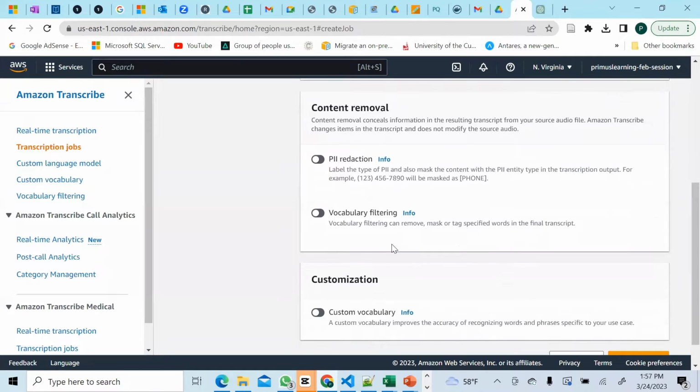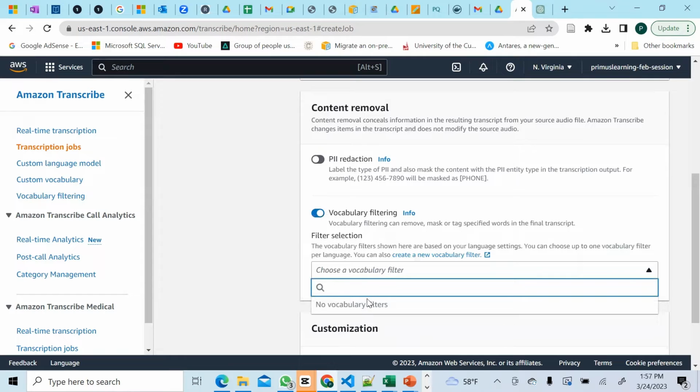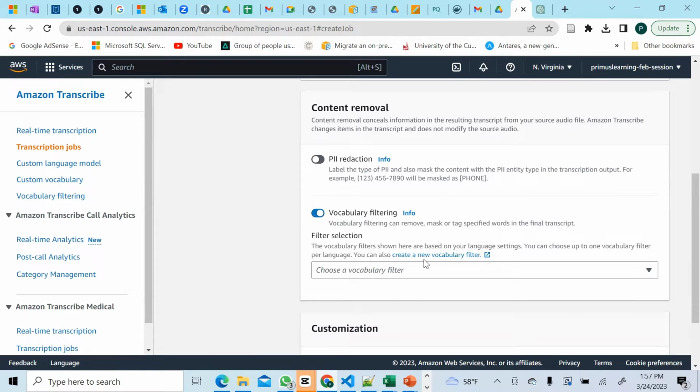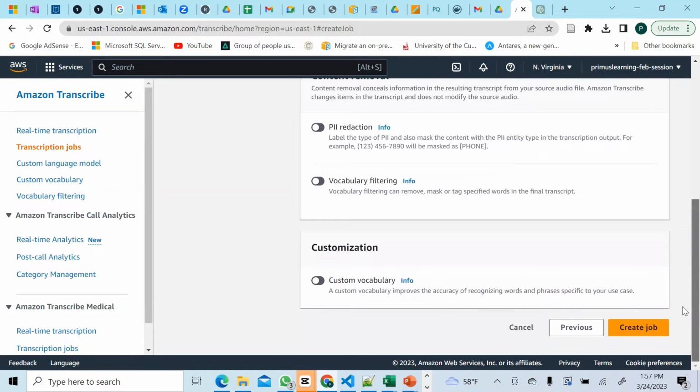And vocabulary filtering, it can filter particular vocabularies, like maybe you use some words inside the text that are abbreviations, for instance, which it will not know. So in that case, you want to choose the custom vocabulary that you have, but we are not creating any vocabulary. For instance, you could create a vocabulary called IDE. It will not necessarily understand IDE, but if you create the vocabulary IDE and put the meaning, it will then understand what you were referring to.